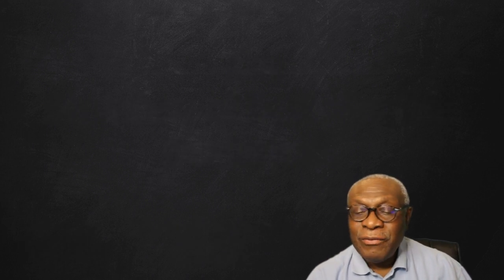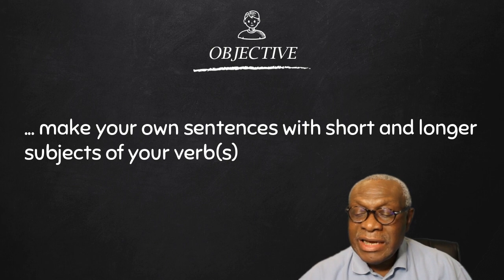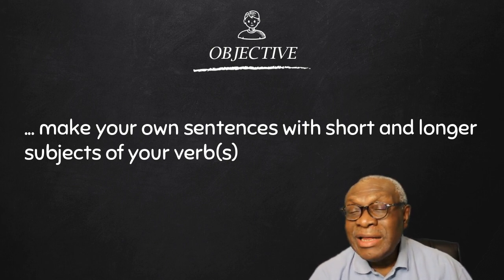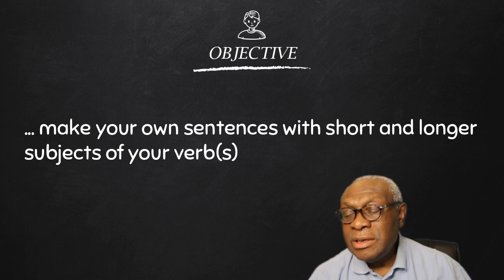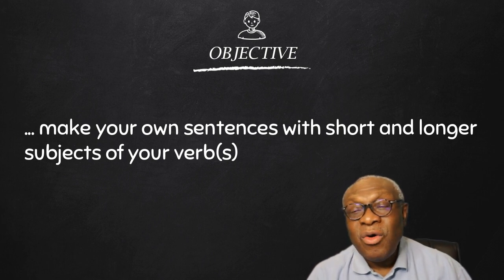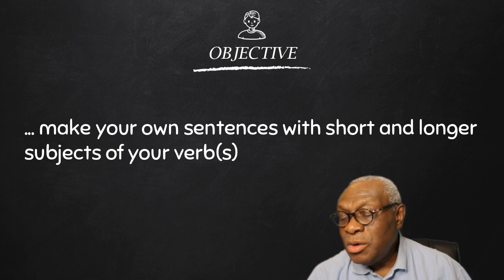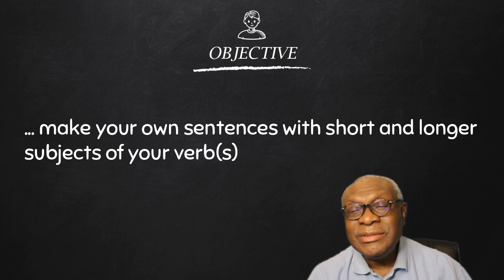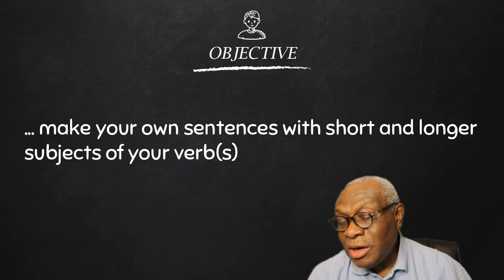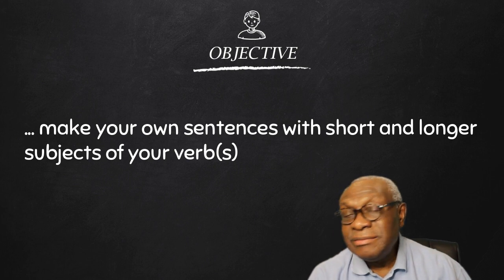Now, for the sake of our objective of today's lesson, by the end of the lesson, you will be able to make your own sentences with short subjects and also with longer subjects.